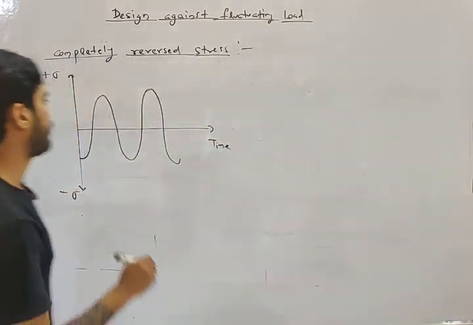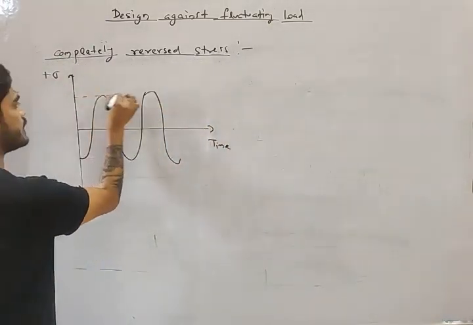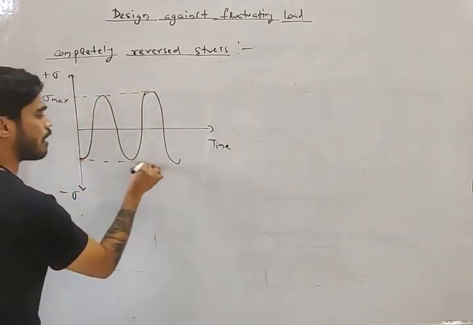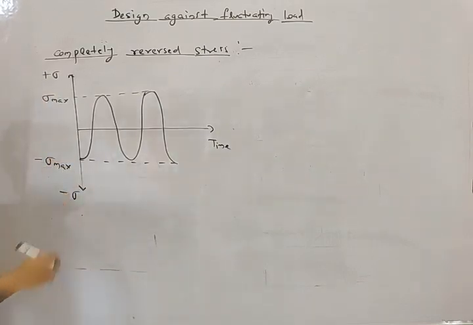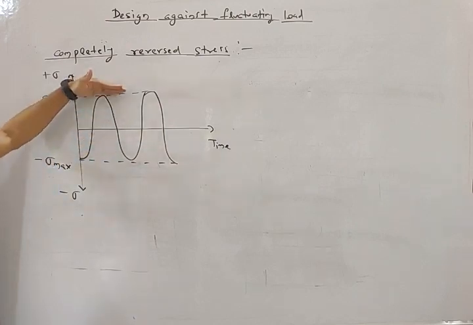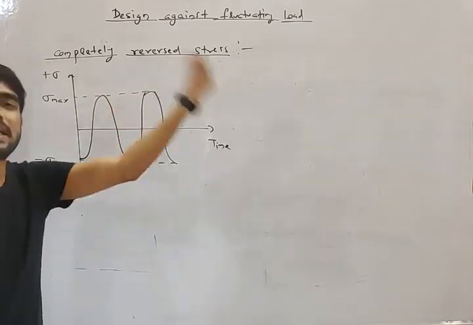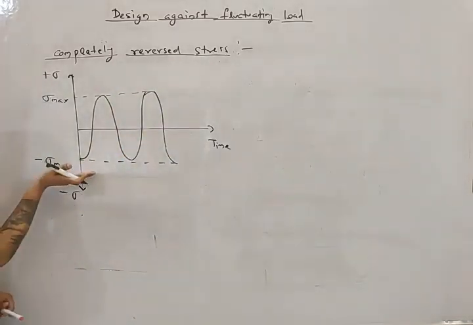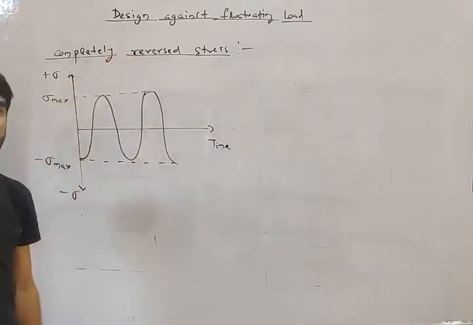If this is sigma maximum, then this will be minus sigma maximum. If this is plus 100, then this is minus 100. If this is plus 200, then this is minus 200. Then that is known as completely reversed. So minus sigma maximum to plus sigma maximum. So this is completely reversed stress.